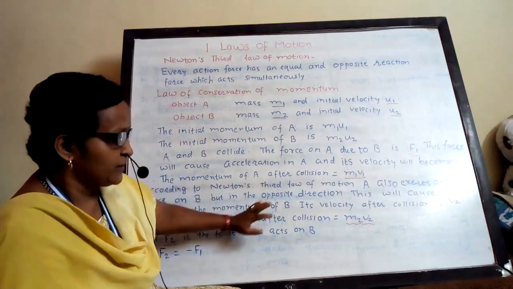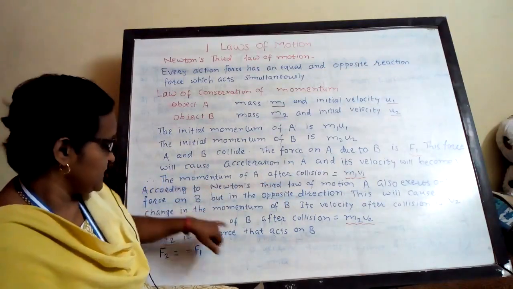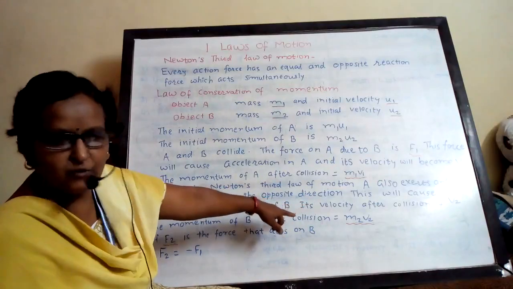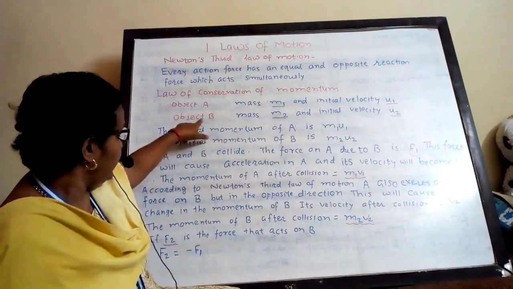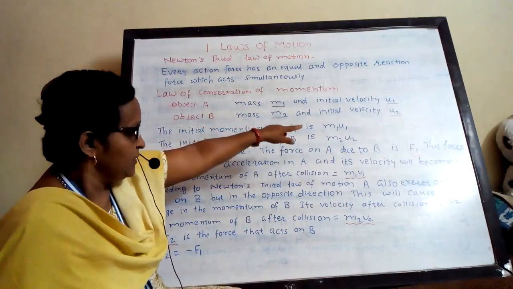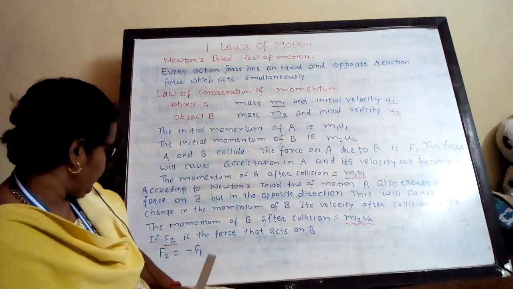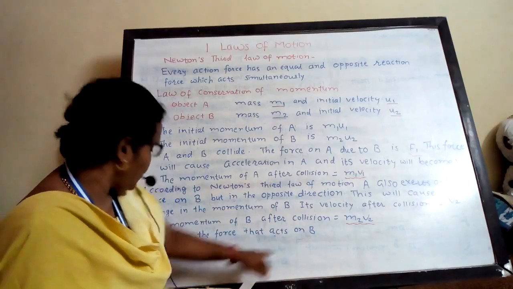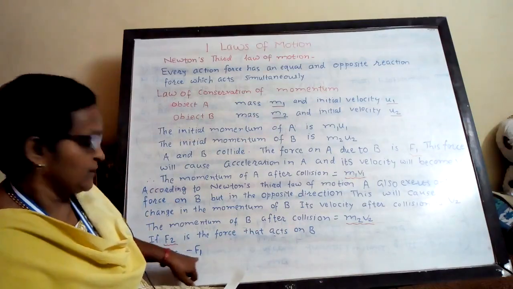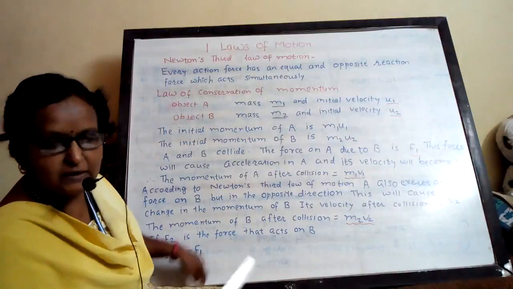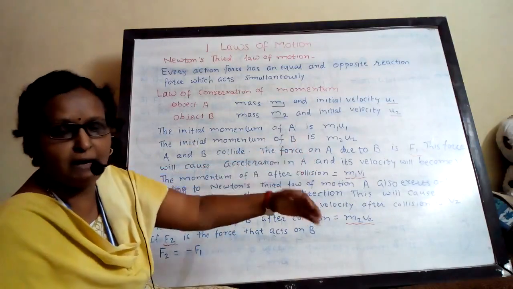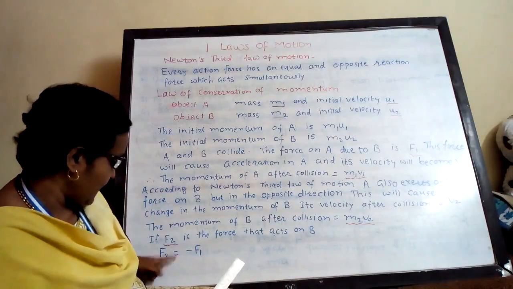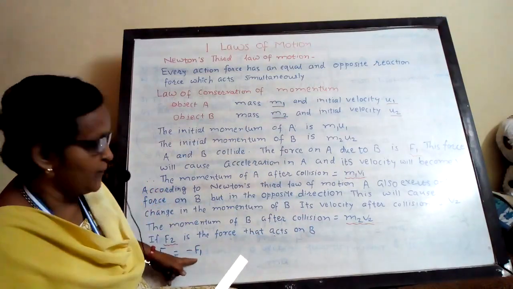So in the opposite direction, this will cause a change in the momentum of B. Its velocity after collision is v2. So initial velocity u2, final velocity v2. If F2 is the force that acts on B, then F2 is equal to minus F1. These two forces are equal and opposite. As equal and opposite forces are there, F2 is equal to minus F1.